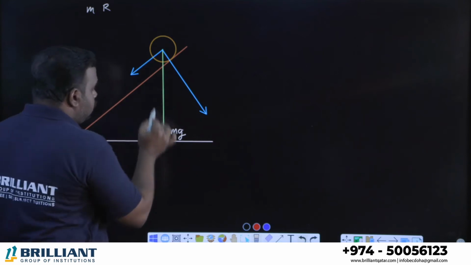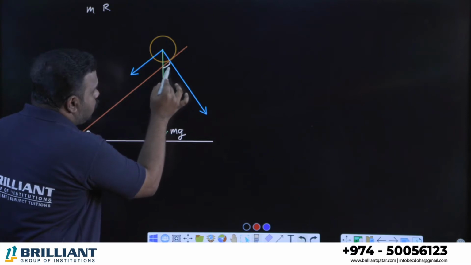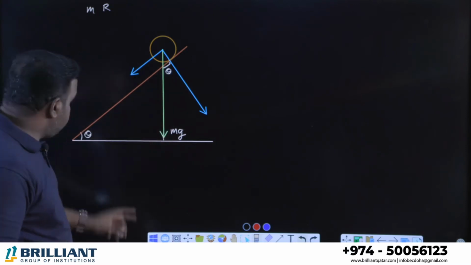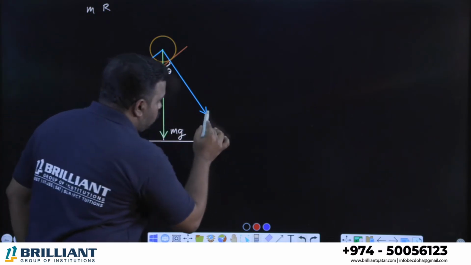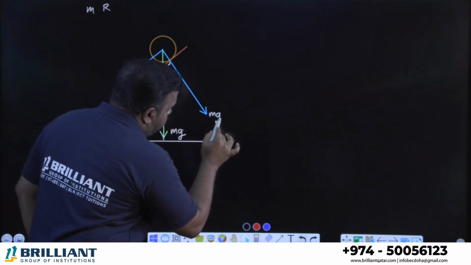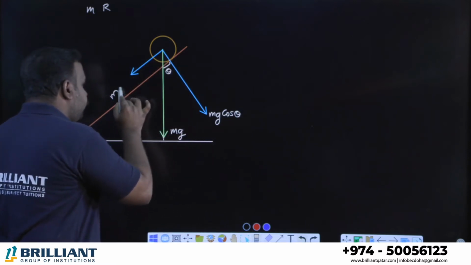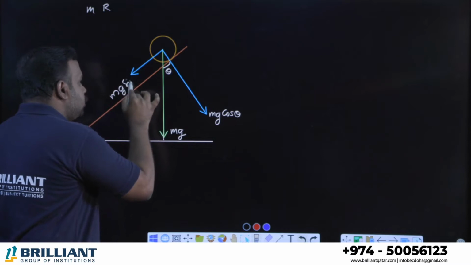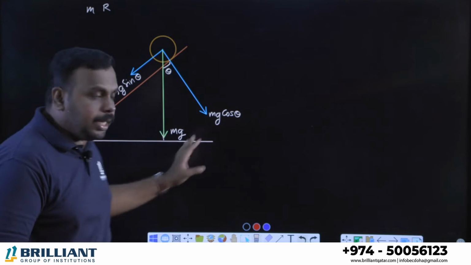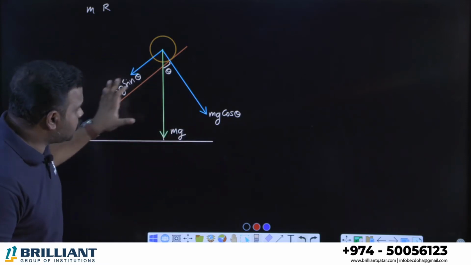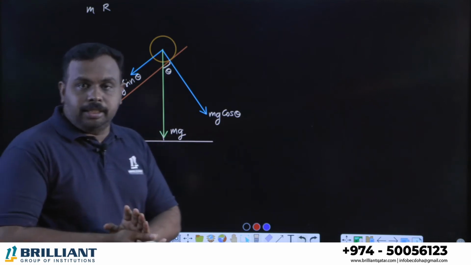Now we need to write the magnitude of these components. This angle is theta, this angle will be 90, so this will be 90 minus theta. So of course this angle will be theta, right? So if this angle is theta, this angle will also be theta. So definitely this will be the cos component, right? This is mg cos theta and this will be what? mg sin theta. Okay, so in this diagram, weight is mg. We are just resolving into two components. One is mg cos theta and another is mg sin theta.